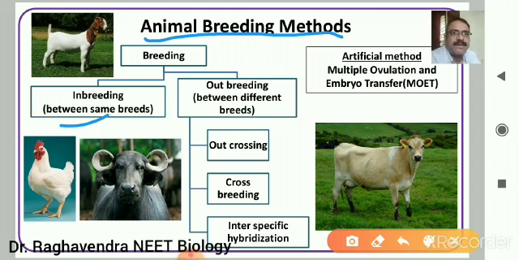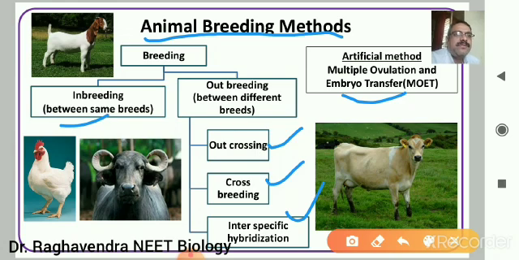To overcome this, we have outbreeding, the breeding technique in which the same breeds or different species can be crossed. Outcrossing is where for 4 to 6 generations they are not related but are of the same breed. Cross breeding is between two different breeds, and interspecific breeding is mainly between two different species that are closely related. This is all about the animal breeding techniques. We are going to discuss MOET as well.